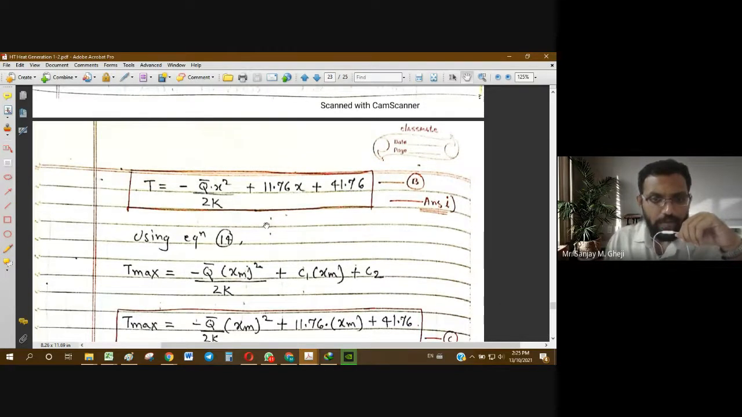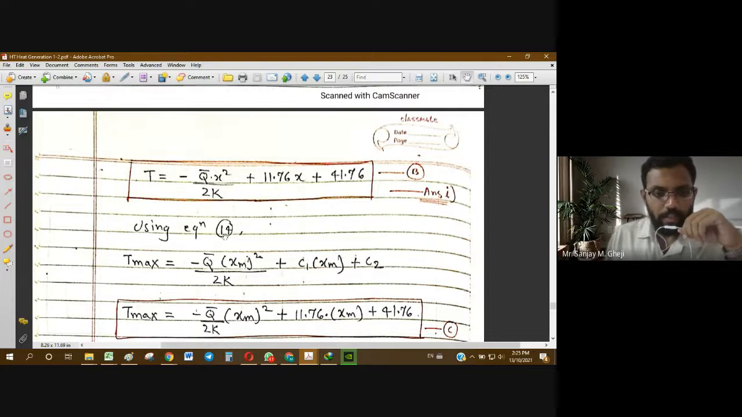Now using equation 14, this is actually coming from the derivation. For this, you have to do the complete derivation, and then you will get this relation.